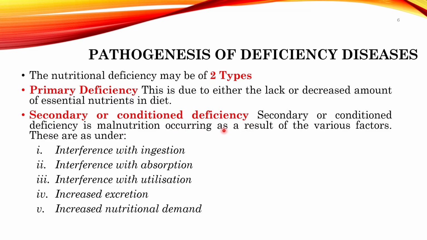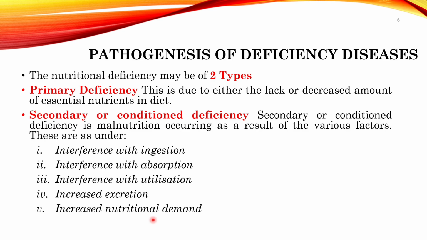It occurs because of a variety of reasons. Intake is normal, but you might have a problem in absorption or utilization of nutrients, or increased excretion of protein in urine, which will lead to protein deficiency. Increased nutritional demand, particularly in pregnancy or a high metabolic state, is another cause.